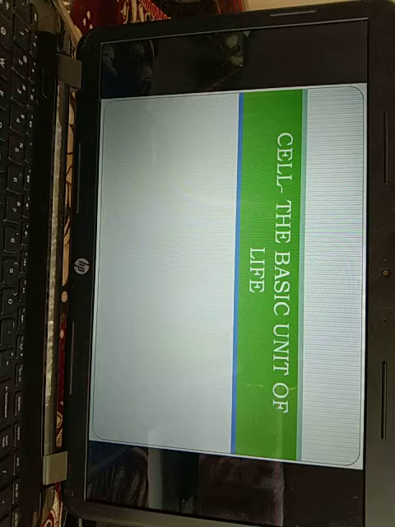A number of organisms are made up of single cells. They are called unicellular or acellular. For example, amoeba, chlamydomonas, acetabularia, bacteria, yeast. Here a single cell is capable of independent existence, able to perform all the essential functions of life. Anything less than a complete cell can neither lead an independent existence nor perform all the functions of life.